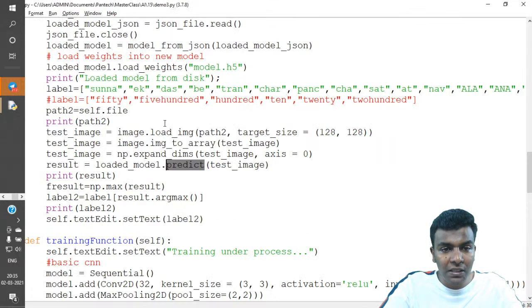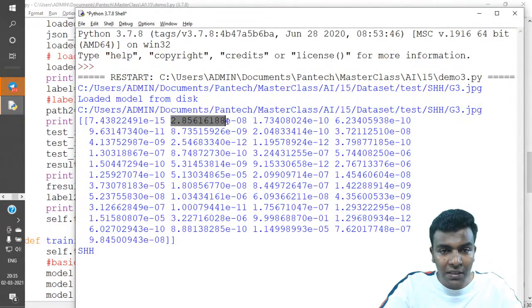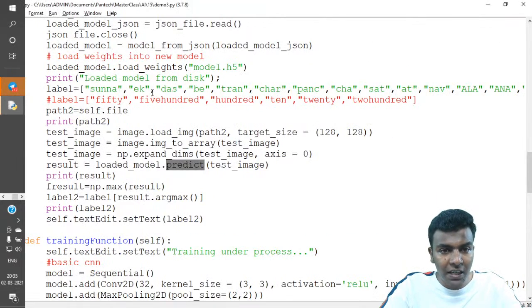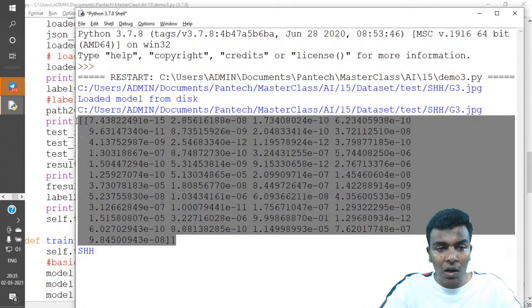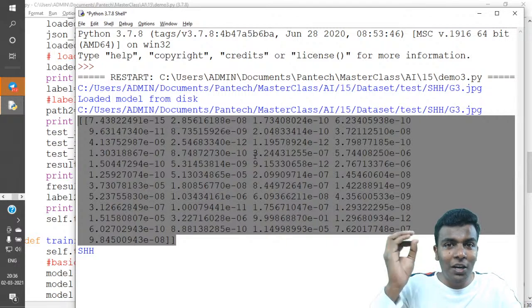For example, this position represents the class Suna, this position represents the class Ek, and this position represents Das. Likewise, each position represents a certain class. If you want to get the maximum value across this complete list, it is very difficult to understand by comparing with less than or greater than.